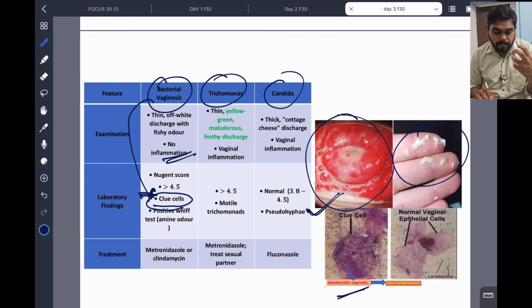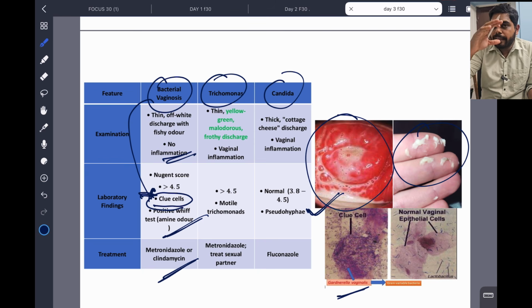Okay, and there is some fishy odor smell coming, so a positive whiff test will be there, and metronidazole is the management. So bacterial vaginosis is not a parasite, it's a bacteria. Okay, there is some pathology. Lactobacillus will be rich. When acidic changes happen, how this pathological bacteria grows, like that there is a pathology. We are not going into detail.